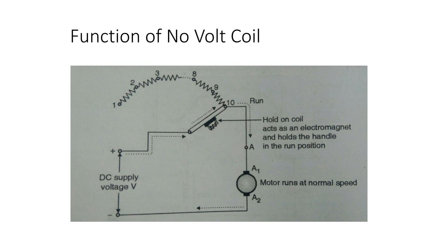Thus the entire starter resistance appears in series with the armature every time an attempt is made to start it. If the supply voltage goes below a particular level, then the current through no hold coil will be very small and it will lose its electromagnetism. This will release the handle and the handle will return to the off position.